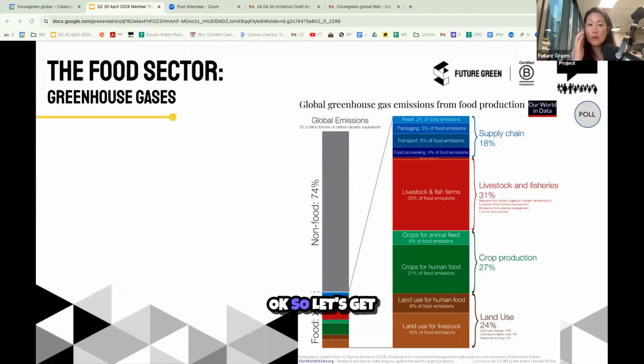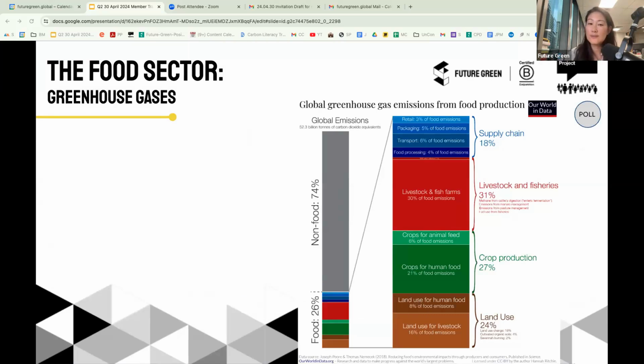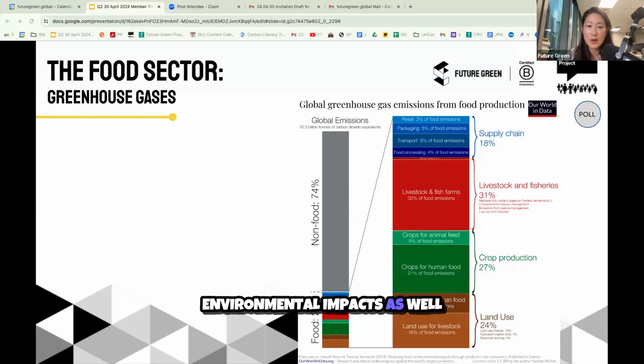Okay, so let's get an overview of the food sector in general before we move on to our own organization. We know that food production is responsible for about a quarter of the world's greenhouse gas emissions, and if you include consumption and end of life, that goes up to a third of our global emissions. And we know that it's also a significant contributor to our other environmental impacts as well.